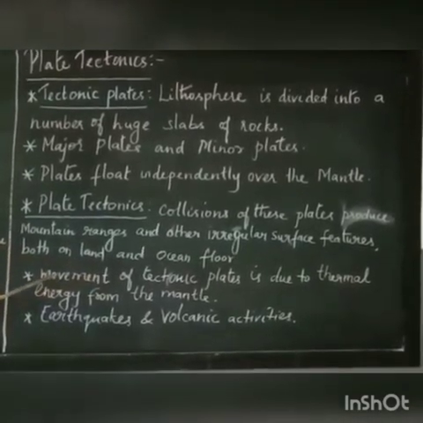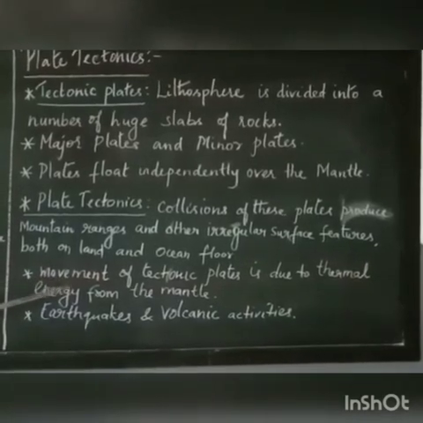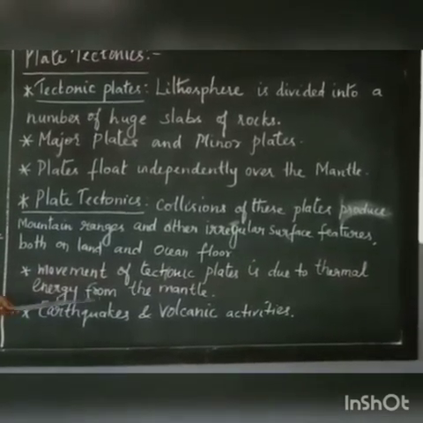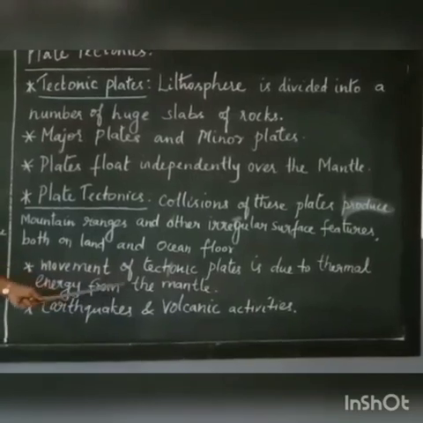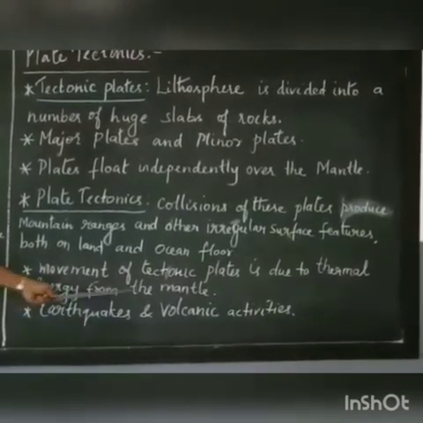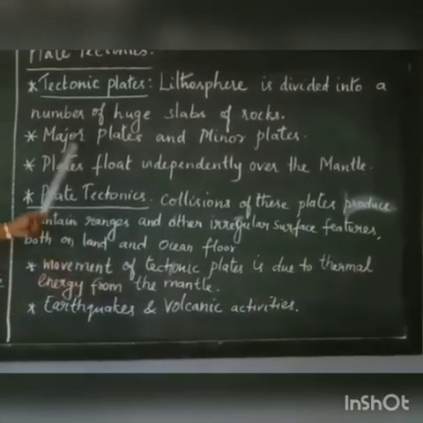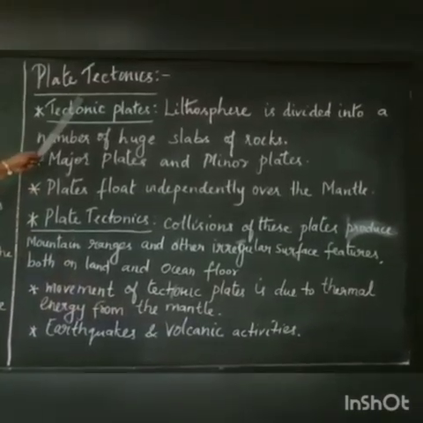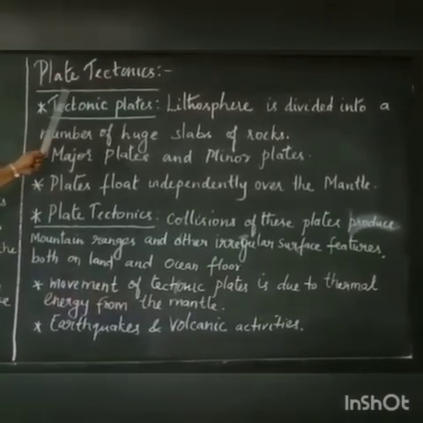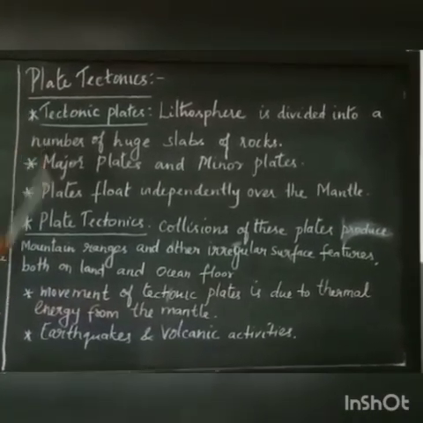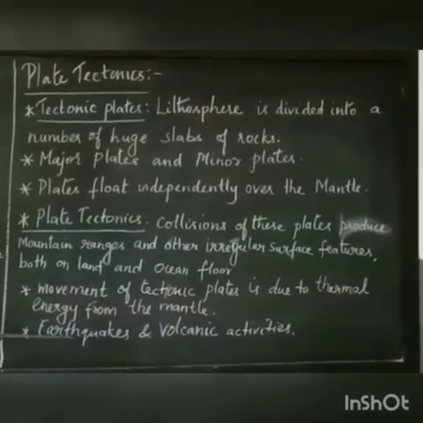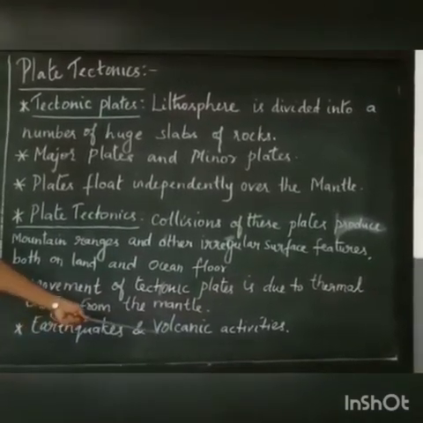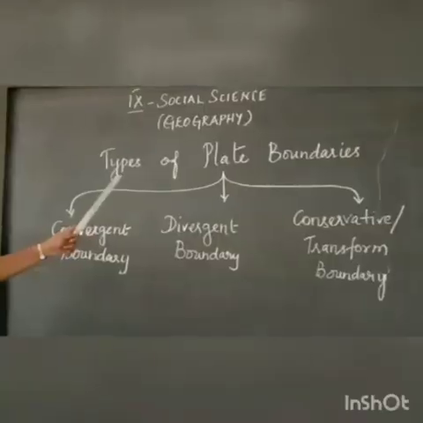The movement of tectonic plates is due to thermal energy from the mantle. So we get the thermal energy from the mantle. Now we know the plate tectonics. Plate tectonics is linked with both earthquakes as well as volcanic activities.